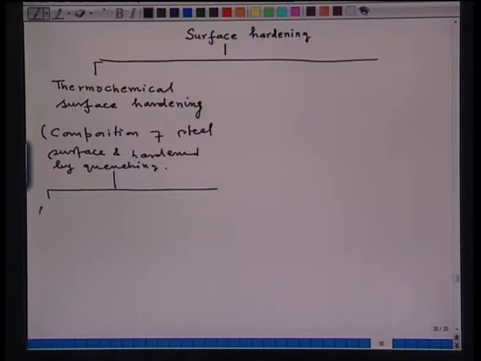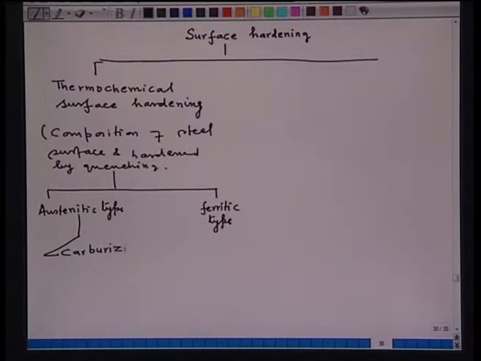So, here you have say austenitic type, or you have ferritic type. The austenitic types are known as, for example, carburizing. Carburizing is one such method. Carbonitriding is another method.